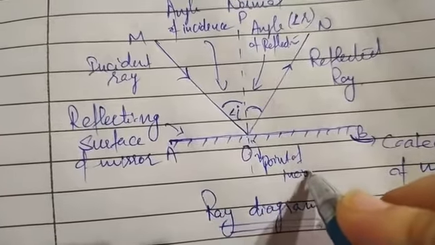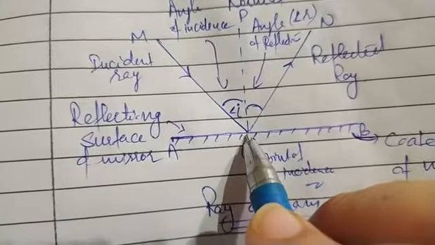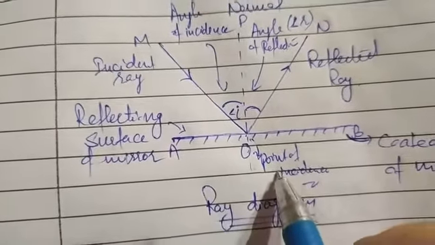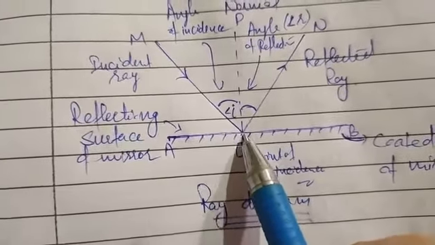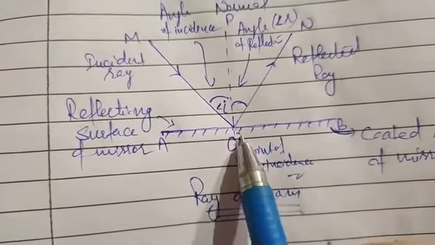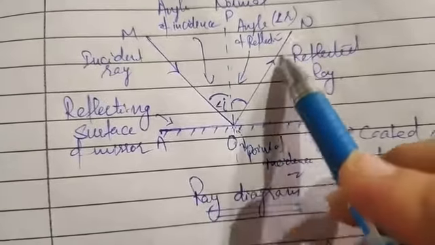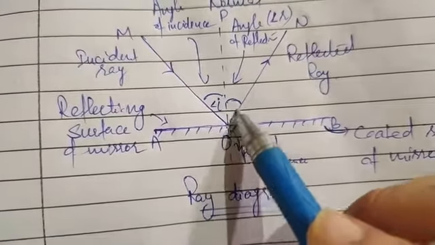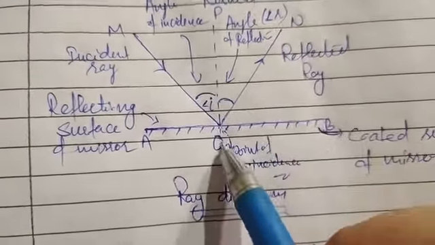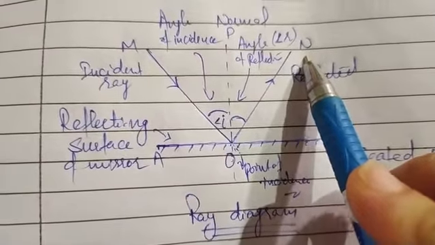What is the point of incidence? The point at which the incident ray falls on the reflecting surface of the plane mirror is known as the point of incidence. Then after falling on the reflecting surface of the plane mirror, it gets reflected into the same medium, and that ray is known as the reflected ray. Here ON is the reflected ray.